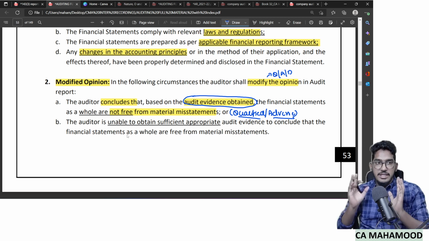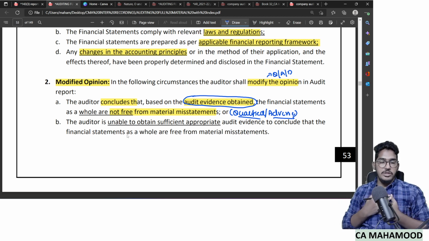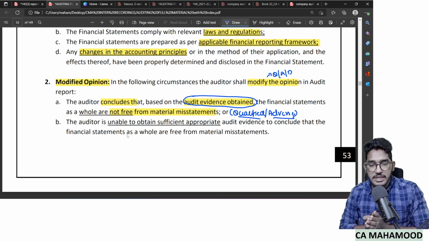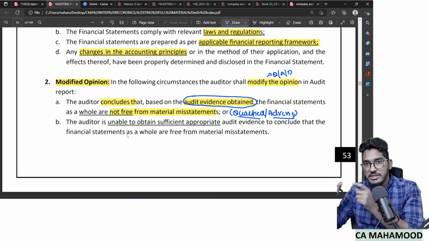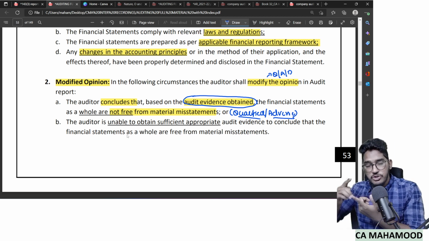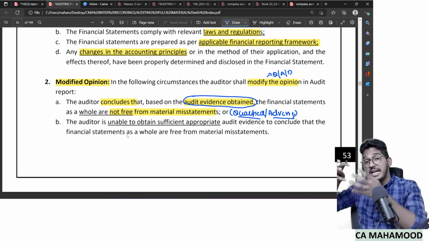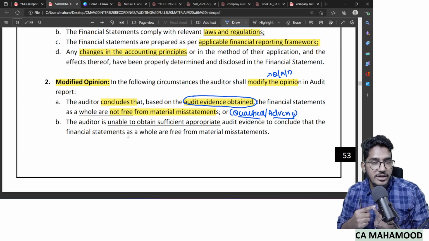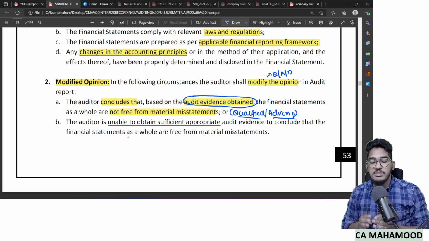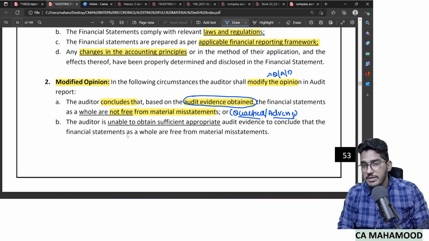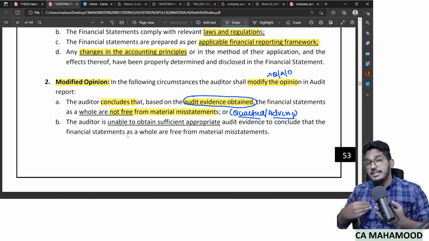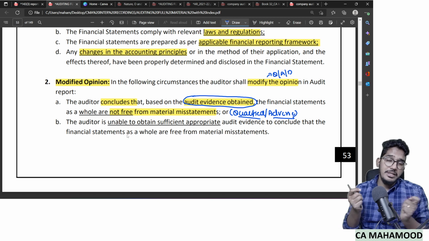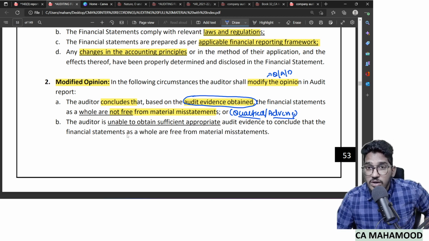Understood? So when the auditor has obtained audit evidence and concluded that the financial statements are not free from material misstatements, here we will modify. For sure we will modify, but I am telling which kind of modification will be suitable here. Either qualified or adverse. Qualified, when the auditor concludes that the misstatement is only material but not pervasive. On the other hand, if the auditor concludes that the misstatement is material and also pervasive, then he will give adverse. Why? Because he has evidence.